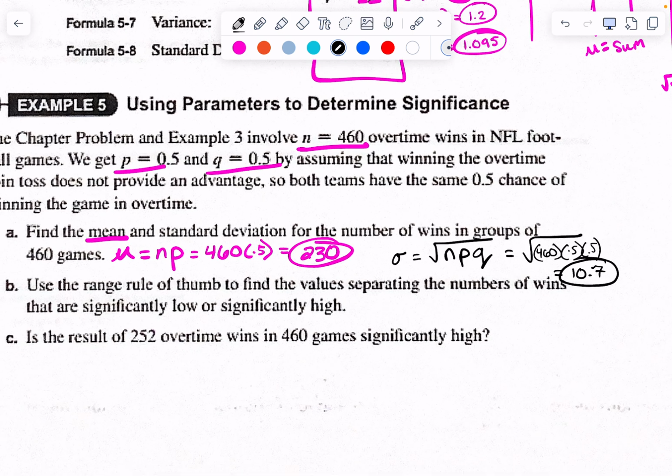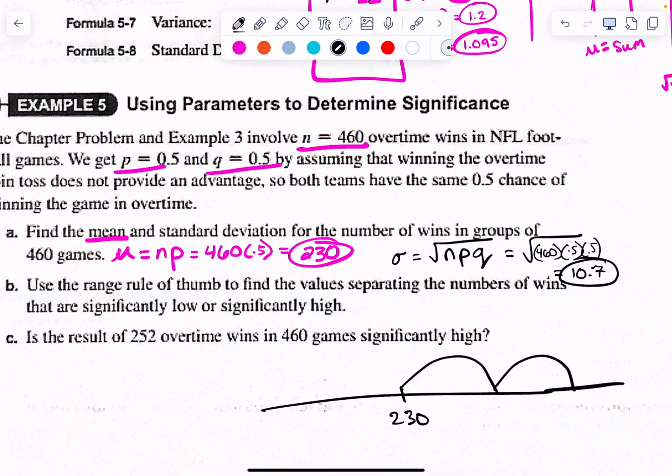Okay, B. Use the range rule of thumb to find the values that separate the number of wins that are significantly low and significantly high. How the heck do we do this? Is it the times 2? Yeah, we add 2, subtract 2, right? So if 230 is my middle number, and I add the standard deviation twice, what's considered a significantly high number of wins?